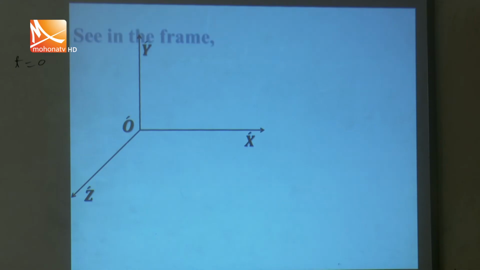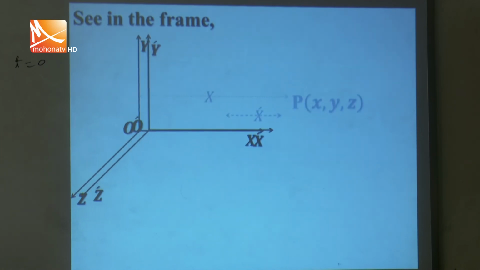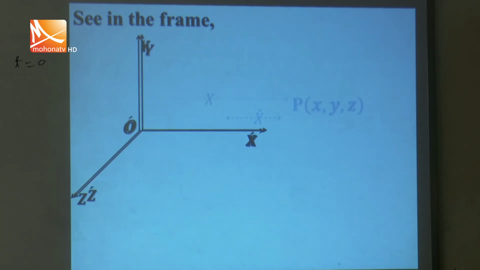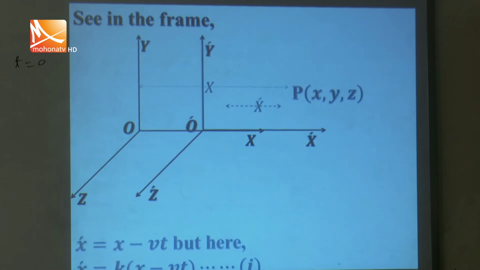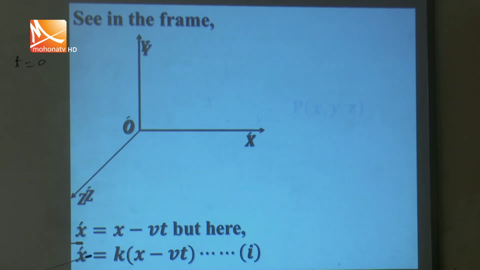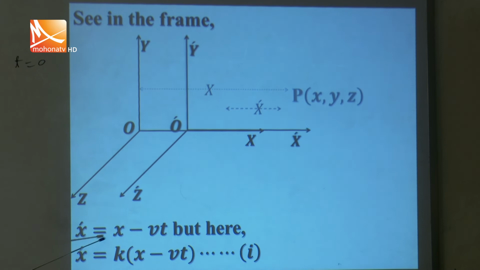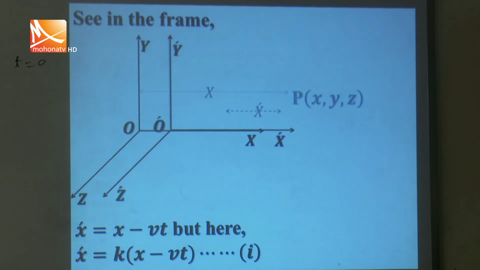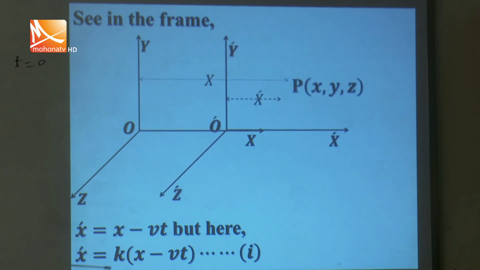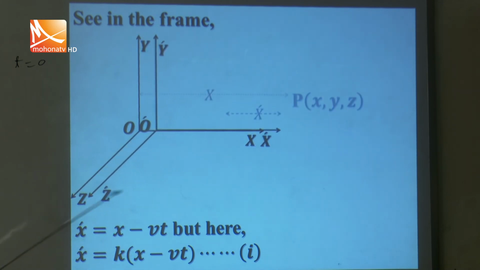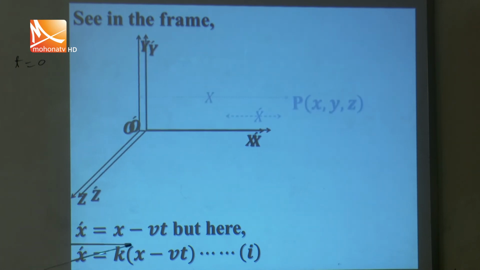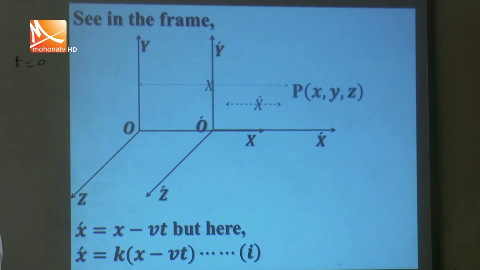In this case, a frame x prime is considered, another frame is x, and x prime is moving along the x axis with velocity v. Now, from the Galilean transformation we get x prime equals x minus vt, but Lorentz takes another constant: x prime equals k times (x minus vt). He adds a simple constant, known as the proportionality factor or constant factor k.